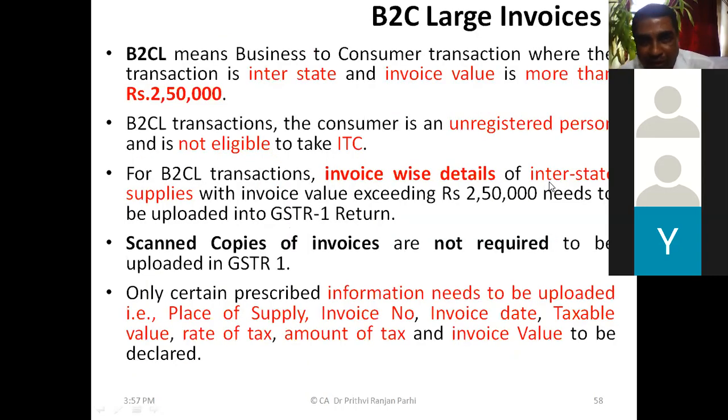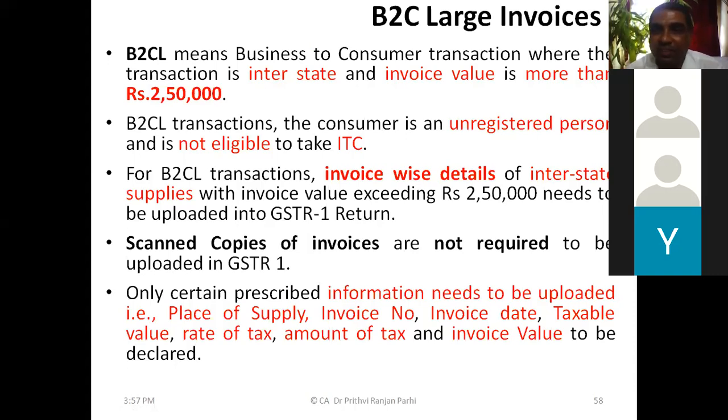And what is B2C large invoices? That means invoice value of more than 2,50,000. And in B2C large transaction, the consumer is also an unregistered person. He is also not eligible to take input tax credit.